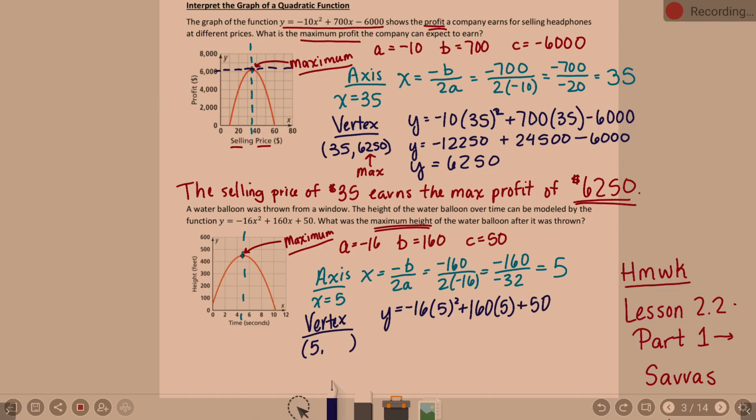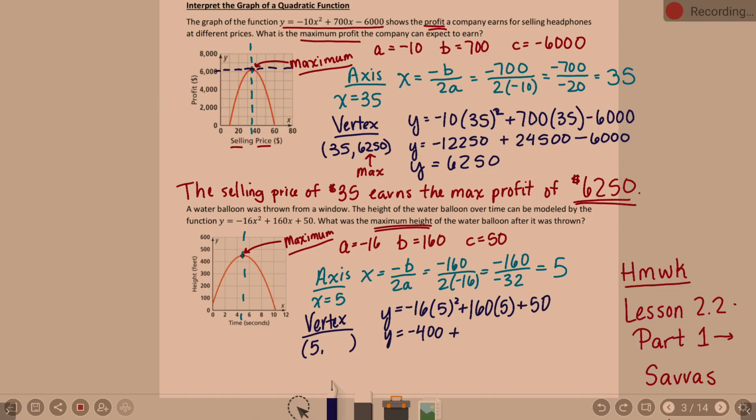I know 5 squared is 25. 25 times negative 16 is negative 400 plus 160 times 5.